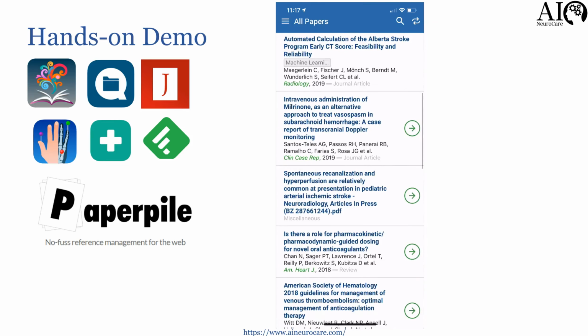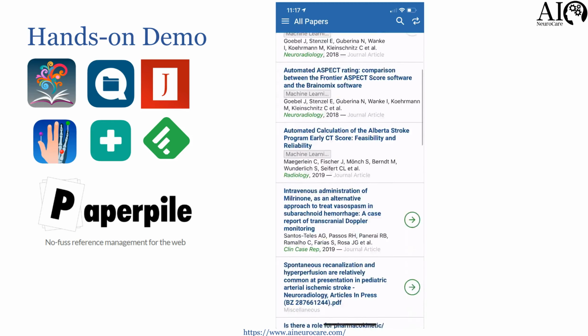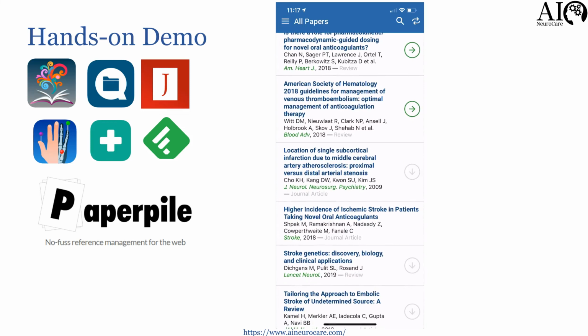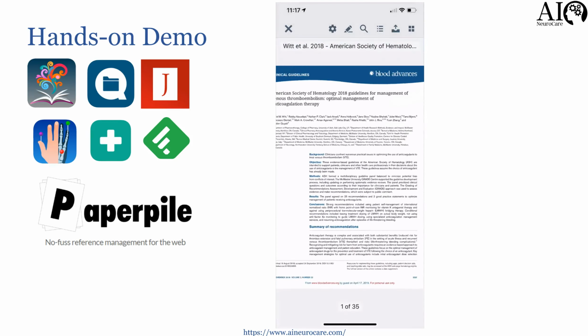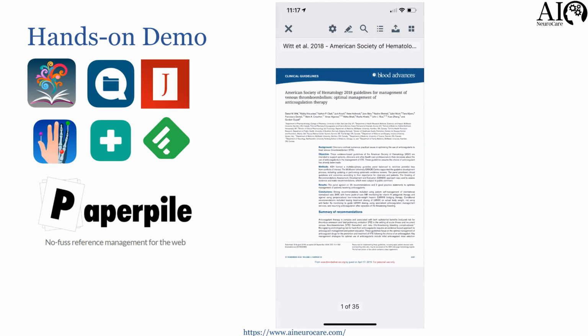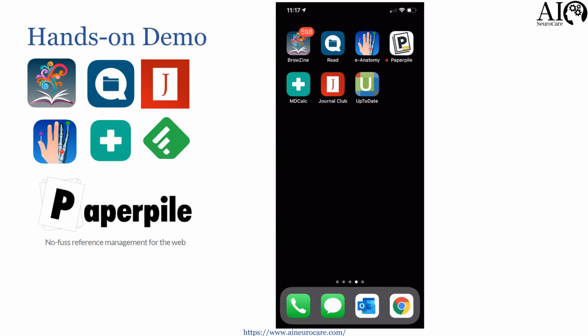Anyways, you can go and look at your library, search your library, and if there are papers you want to keep as local storage, you can click on it and it opens up the PDF. It's much better to use on iPad, which I normally use this on more than anywhere else. So this is the PaperPile mobile application. I'm going to go ahead and show you the desktop application now.